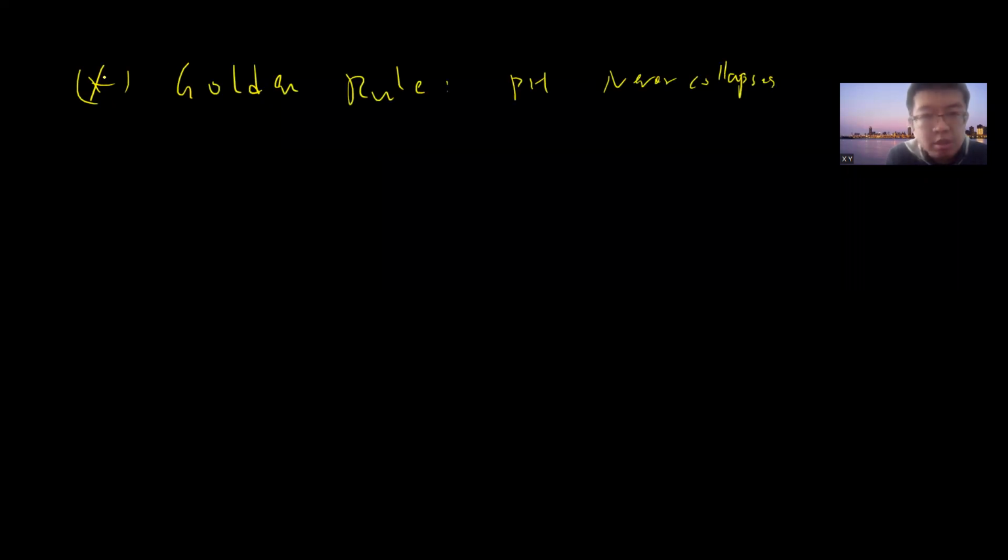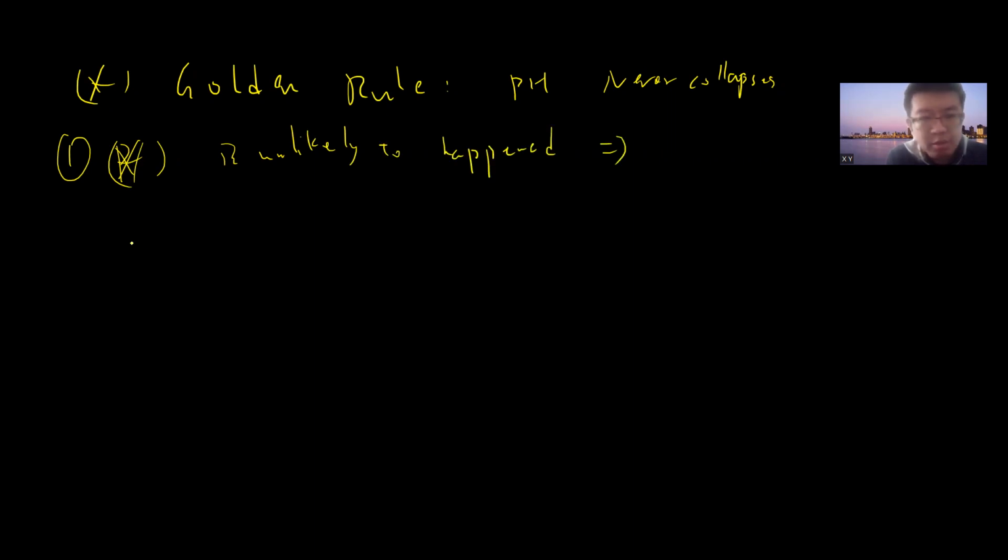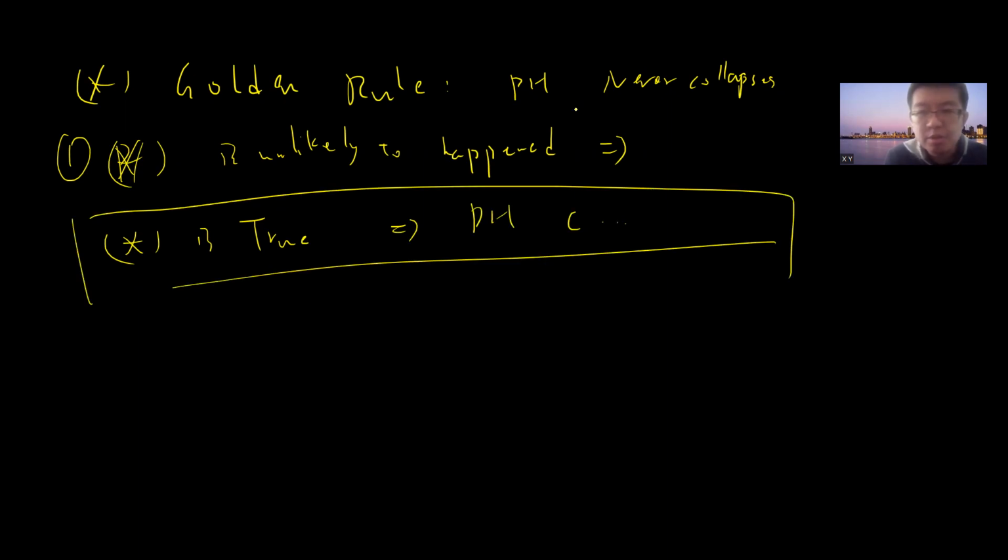Okay. As I said, if you want to prove that something is unlikely to happen, then the standard proving strategy is to assume something is true, and then you show that the PH collapses. And then by contradiction, you can say that if the PH never collapses, then something is unlikely to happen. The simplest one is P equals NP, which implies that the PH collapses into P.